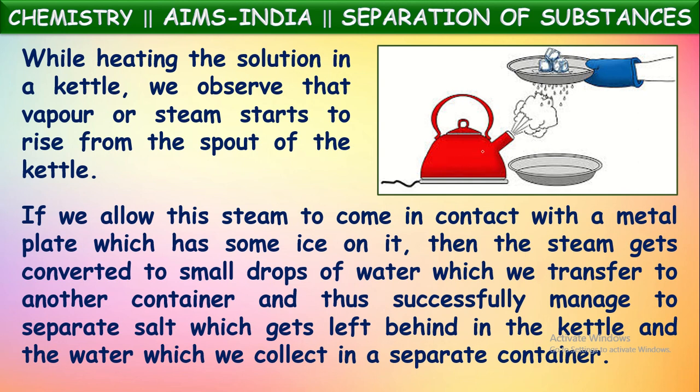All the water in this will be evaporated and condensed back and will be collected in this container, whereas salt will remain inside of this kettle. Okay, in this way a salt and sand mixture can be separated by using two techniques simultaneously. In this way we sometimes use more than one separation method for separation of certain mixtures.